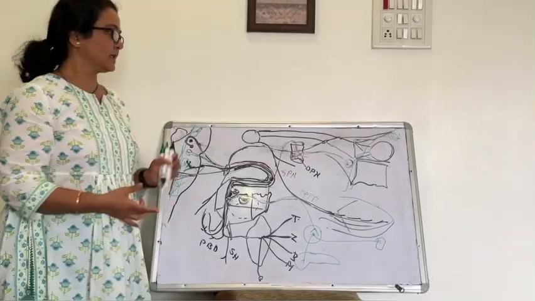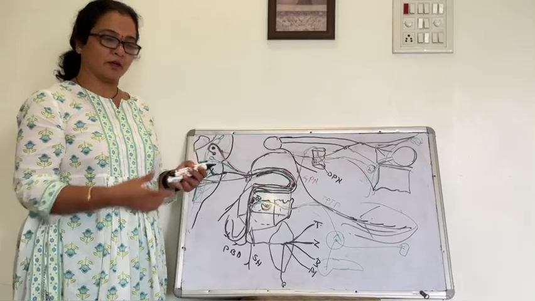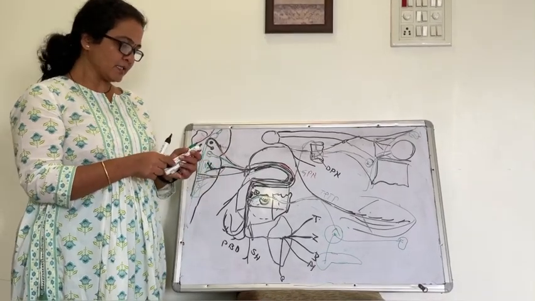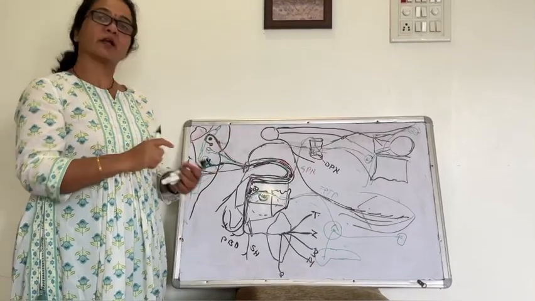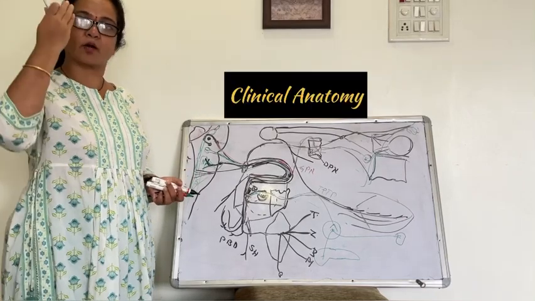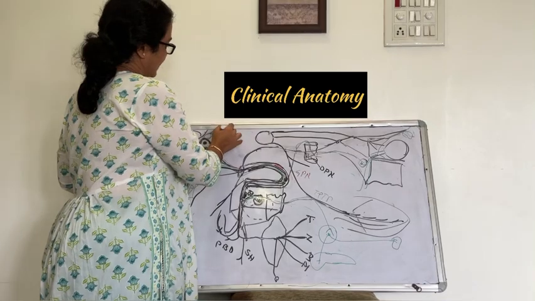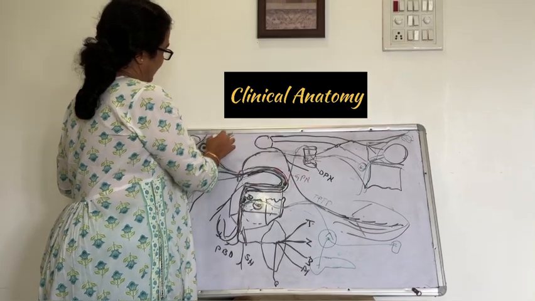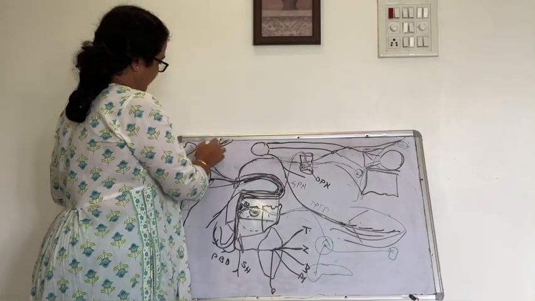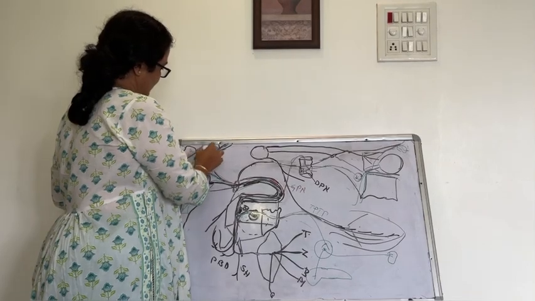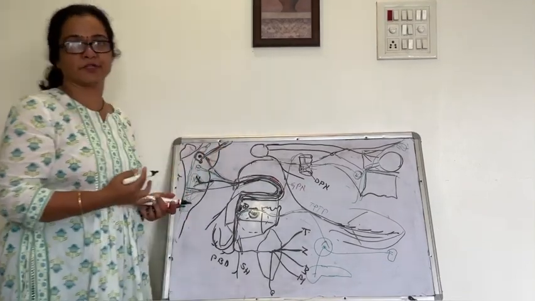Got it? So this is the distribution of this facial nerve, and it has control from the cerebral cortex, from the precentral gyrus. There are fibers coming downward which control the motor nucleus of the facial nerve.